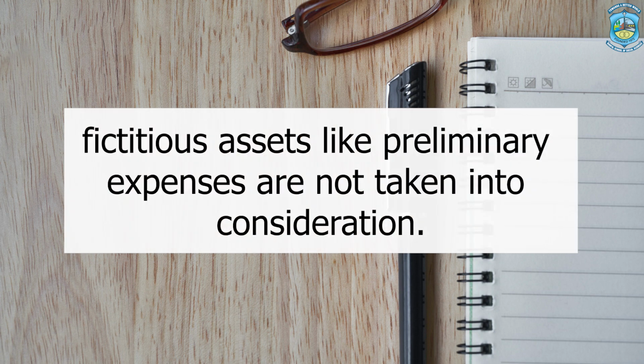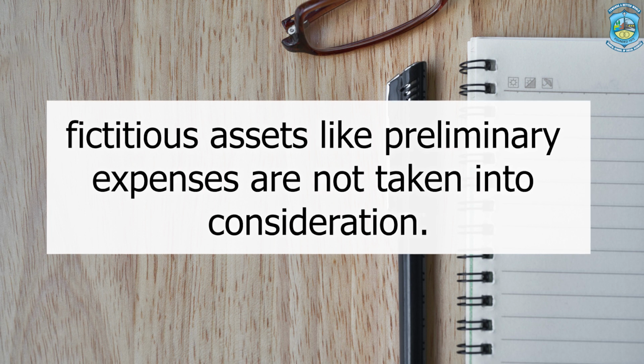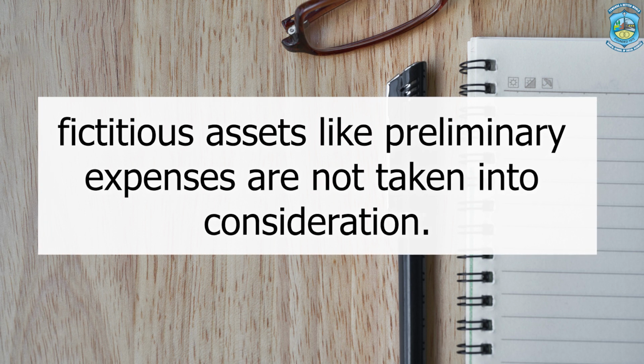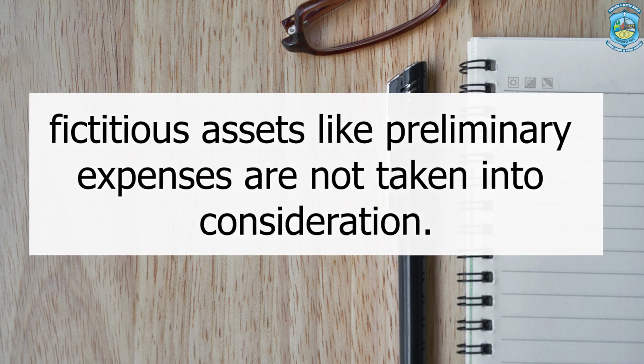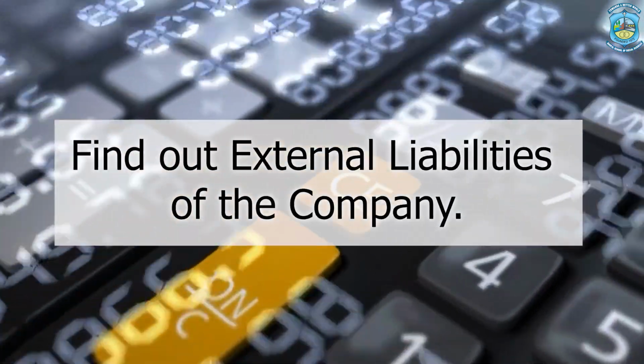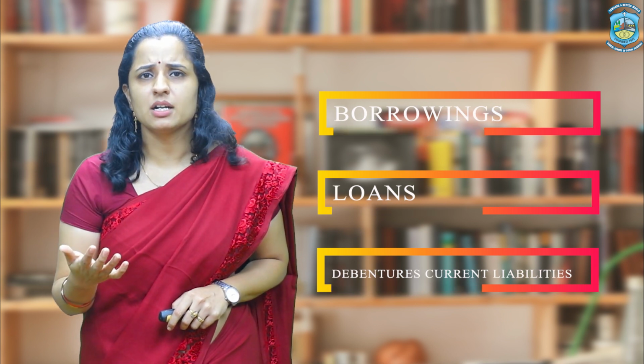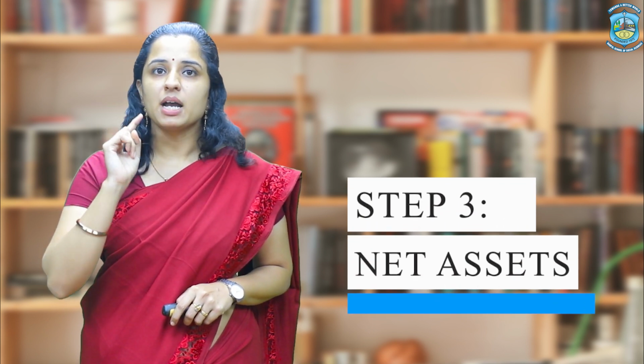So we take all the assets, tangible and intangible, at their market value. If in the question some fictitious assets like preliminary expenditure, discount on issue of debentures are given, we don't consider them because they are not real assets. This is your step number 1. Second, in step number 2, we find out the external liabilities of the company. External liabilities means borrowings, loans, debentures, all the current liabilities payable. In step number 3, what you are going to do? Step 1 minus step 2.